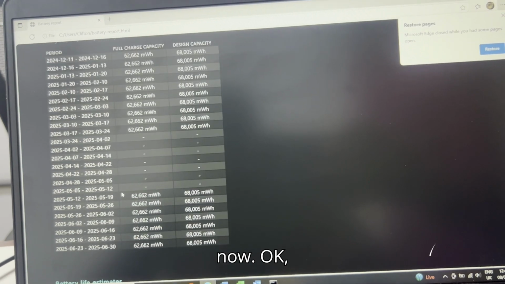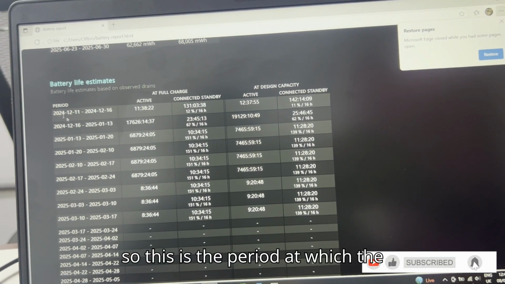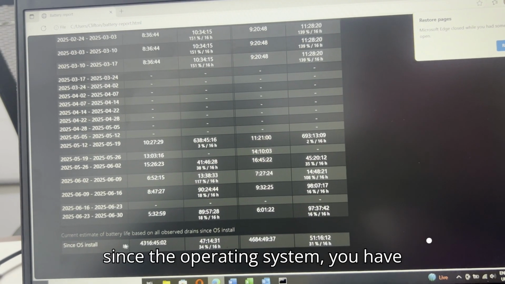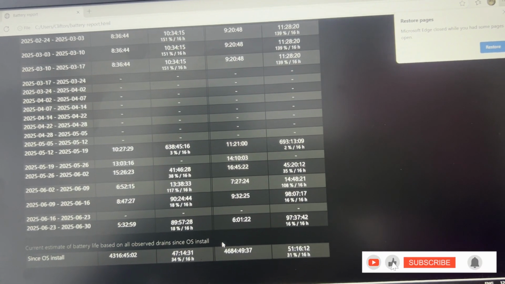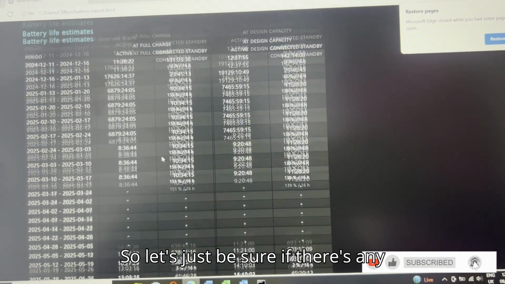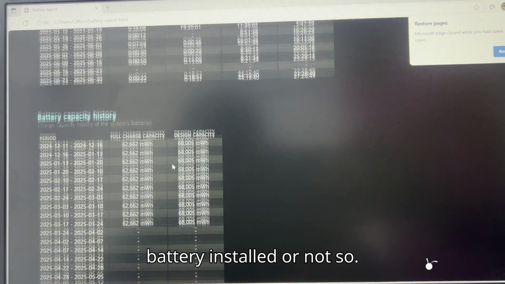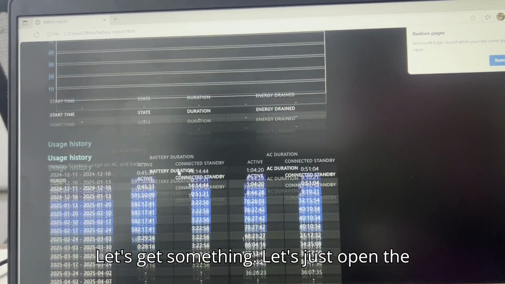and now, okay. So this is the period at which the battery has lasted. So since the operating system, we have about 4,000 hours of battery usage. Wow. So let's just be sure if there's any battery installed or not. So let's just open the laptop to be sure.